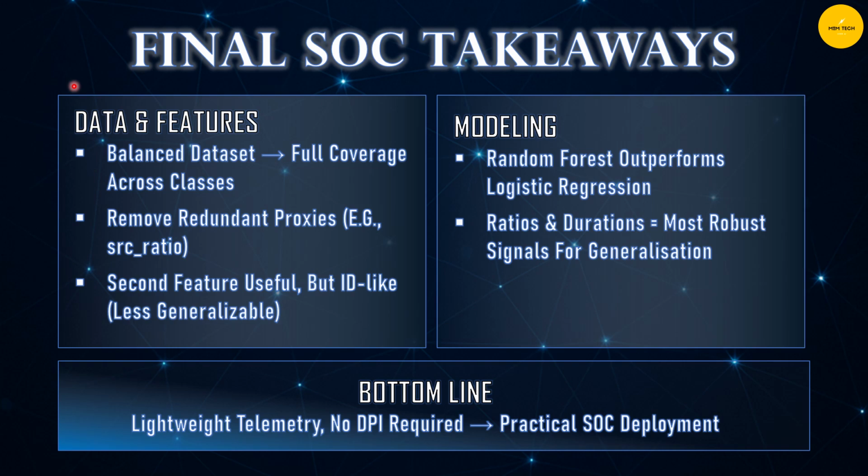So, summarizing the key SOC lessons and takeaways: from the data and feature side, we've learned that balanced datasets help coverage, redundant proxies should be trimmed, and second is useful but acts like an ID. On the modeling side, we've learned that random forest outperforms logistic regression, and ratios and durations are the strongest, most generalizable signals. The bottom line: we do not need heavyweight tools or deep packet inspection to spot these threats. With lightweight telemetry, we can build models that are practical for real SOC deployment. They're fast, scalable, and effective at triaging IoT traffic.